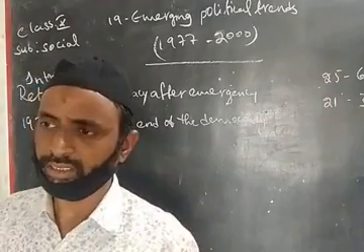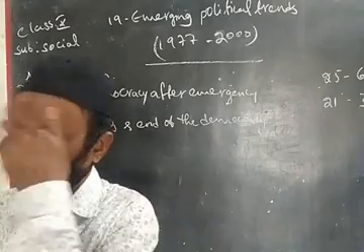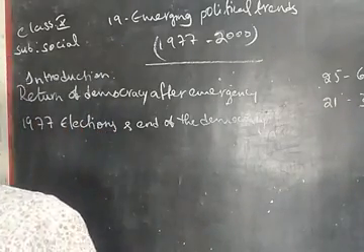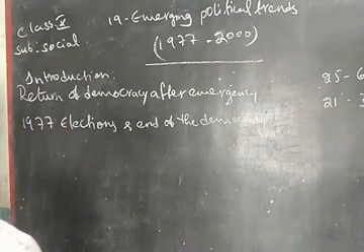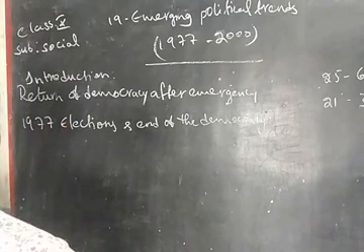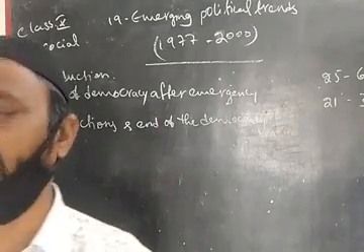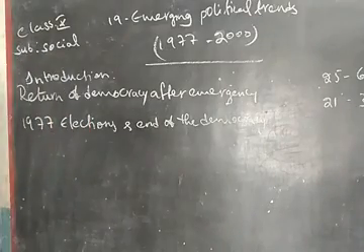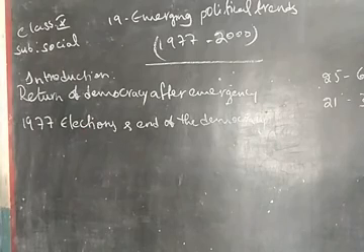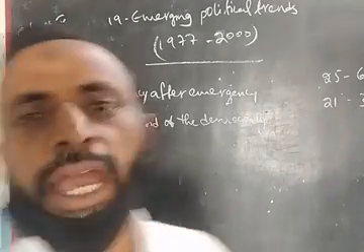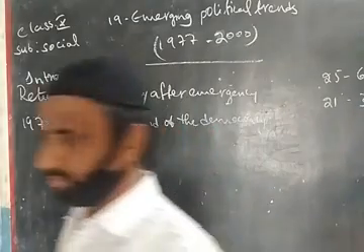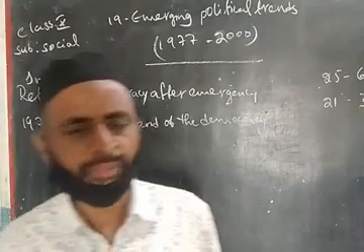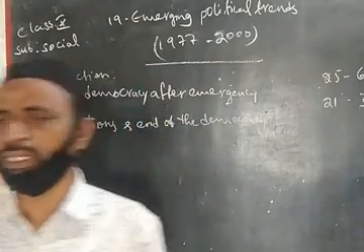The next topic, another chapter we are going to discuss, is the journey of 23 years, from 1977 to 2000. What are the changes that have taken place in India during that period? Emerging political trends means a lot of political changes have taken place in India from 1977 to 2000. And during that period, many regional parties also came into existence.